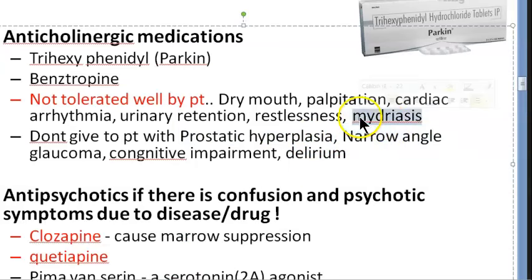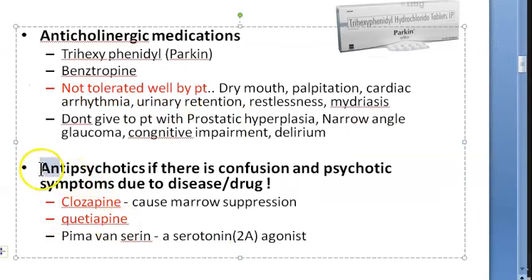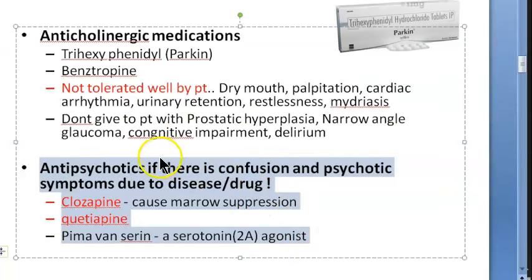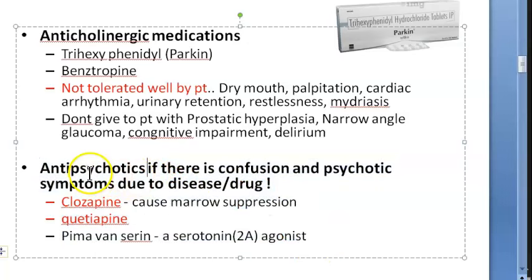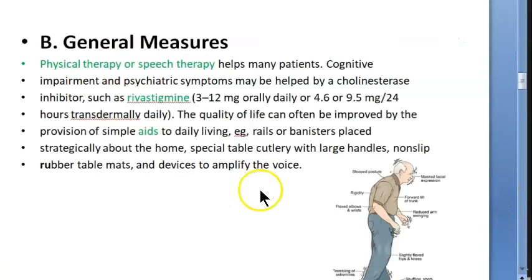And because of the mydriasis, that is pupil dilation, if they have narrow angle glaucoma, then they will have a lot of problems because the drainage of the aqueous humor will reduce. So that will become a problem, so don't give it again. Then if they have cognitive impairment or delirium, don't give it because it will cause restlessness. Another classification they have added in one textbook is antipsychotics, which you can give if there is confusion, but these drugs have a lot of side effects.